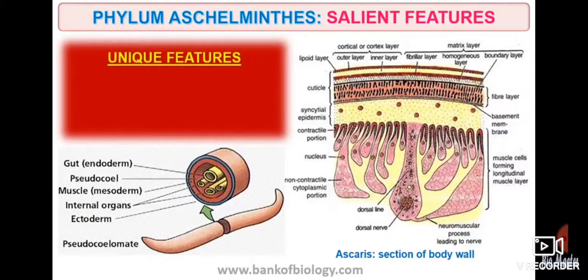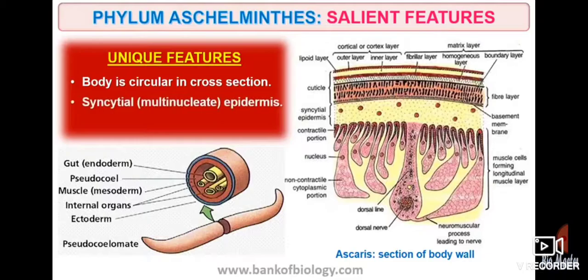Then the unique features. Body is circular in cross section, that is, the body is cylindrical and when you cut it in cross section it is circular. Then syncytial epidermis, that is multinucleate, and thick cuticle is present. This is not in your syllabus, it is extra information for you.